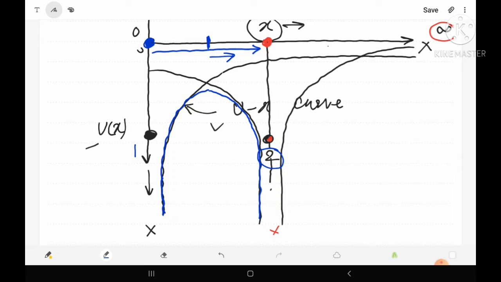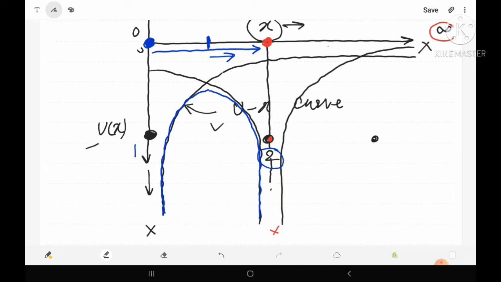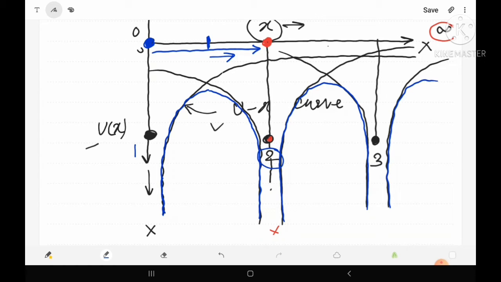Similarly, if we consider many atoms which are arranged regularly, suppose this is the third atom and thereafter the nth atom, then which type of arrangement will we see? Here this type of graph we will see for the third atom. Suppose this is the curve, and this type of curve we will find, and the resultant is drawn by the blue line. For the second atom and third atom, we will have this type of hyperbolic curves. So finally we have this type of hyperbolic curves.